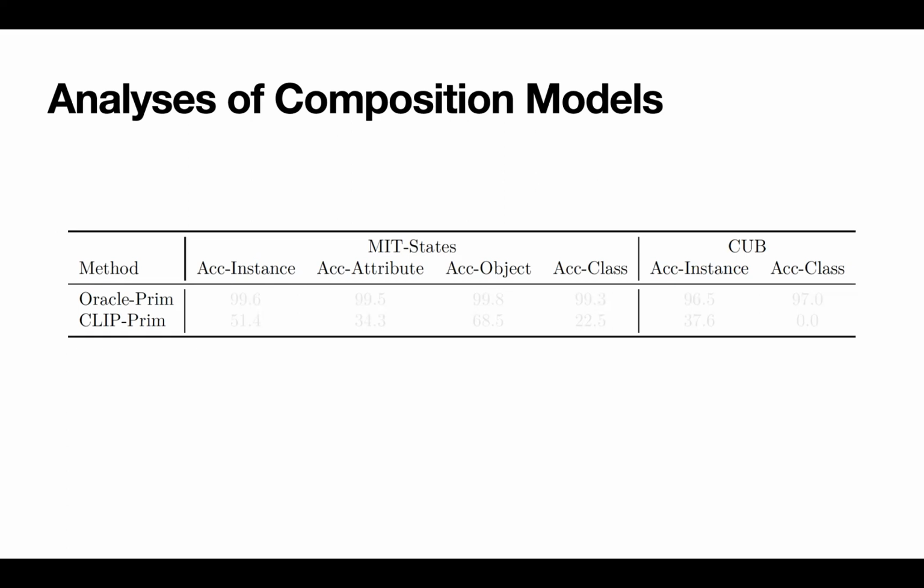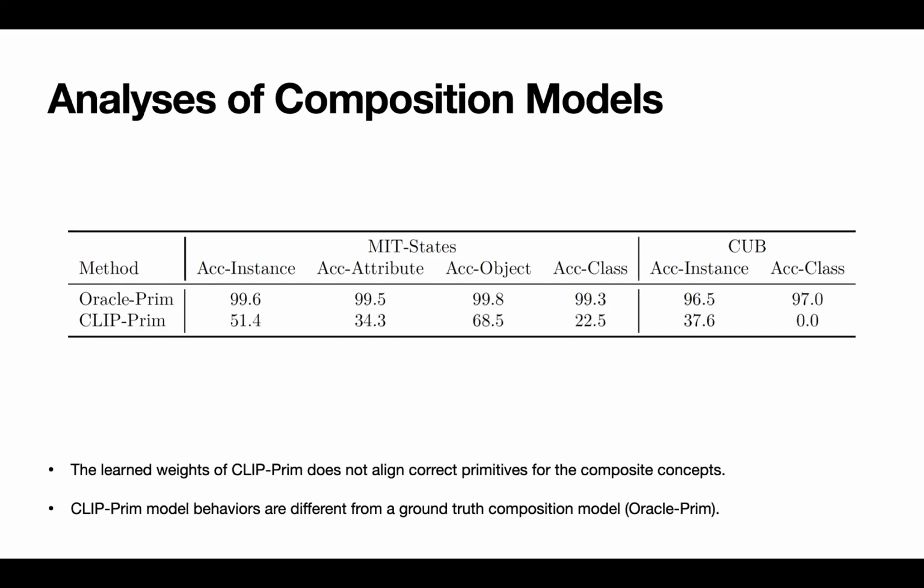Accuracy attribute and object are alignment accuracy on attribute category and object category in MIT States. We can see that Oracle Prim can almost perfectly align the primitive concepts with the corresponding composite concepts. However, the learned weights of ClipPrim do not align correct primitives for the composite concepts most of the time. Thus, the ClipPrim model behaves differently from a ground truth composition model.